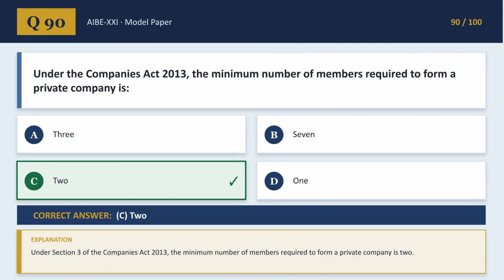Question 90 asks about the minimum number of members required to form a private company under the Companies Act 2013. The correct answer is 2, as stated in Section 3 of the Act.